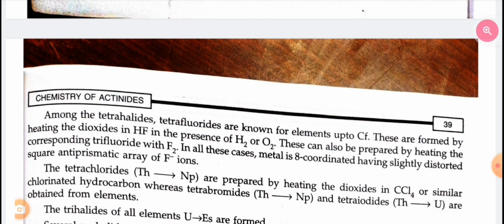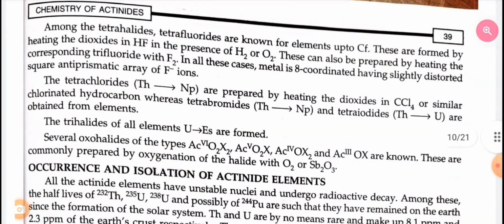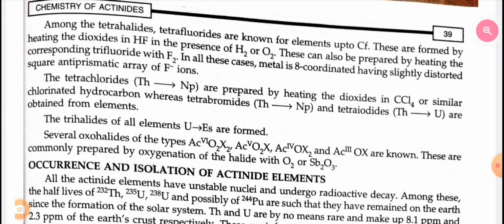The tetrachlorides are prepared by heating the dioxide in carbon tetrachloride or a similar chlorinated hydrocarbon, whereas tetrabromides and tetraiodides are obtained from the elements. The trihalides of all elements are formed.